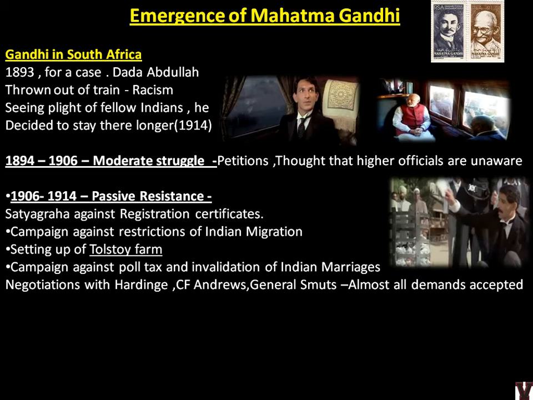Negotiations with Hardinge. Hardinge was the viceroy, if you remember the Delhi conspiracy. Sachin Sanyal and Raj Bihari Bose threw a bomb at Hardinge. That was the Delhi conspiracy. So you should learn to connect each event when you learn something. C.F. Andrews and General Smuts are also shown in the movie. Negotiations happened and almost all the demands were accepted.